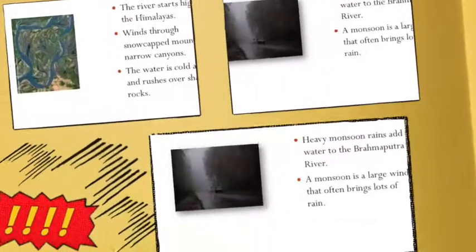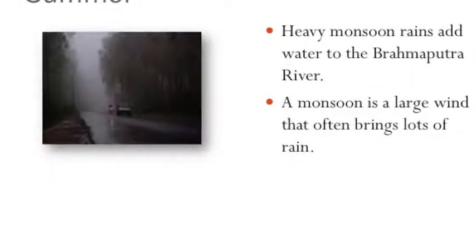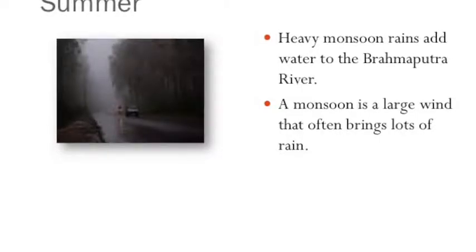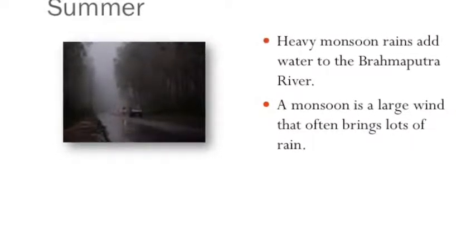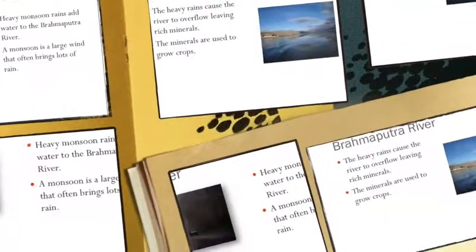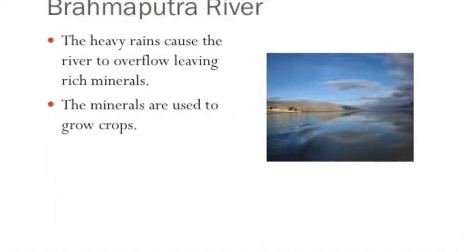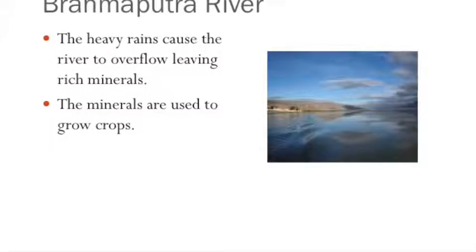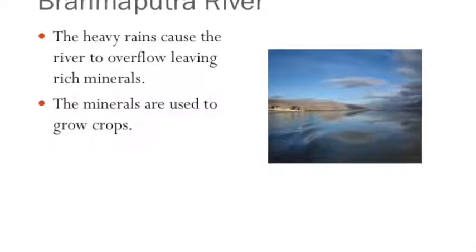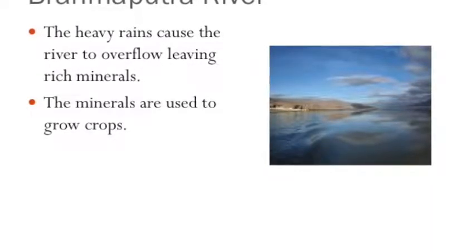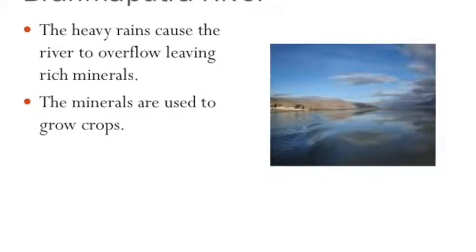Each summer, heavy monsoon rains add water to this part of the river. A monsoon is a large wind that often brings lots of rain. The heavy rains cause the river to overflow its banks. As it overflows, the river leaves the rich minerals it has carried down from the Himalayas in the earth of the valley. Eventually, the river joins another river, the Ganges, on the plains. Where the two rivers meet, the land is very fertile, or good for farming.